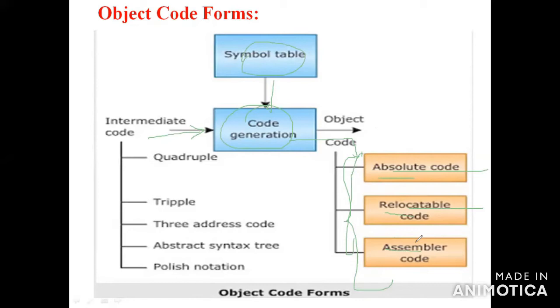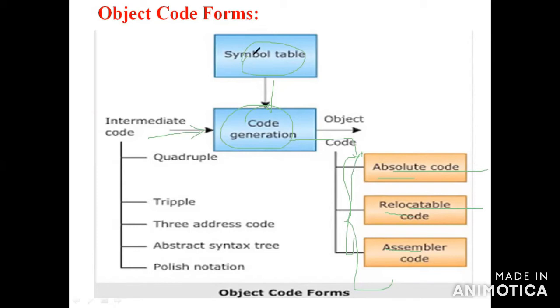This is one diagram representing the object code form in the machine code generation phase. You have to write these 3 things: one is absolute code, second one is relocatable machine code, third one is assembler code. So this is an important diagram. You have to draw it.